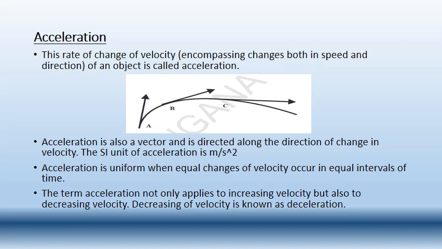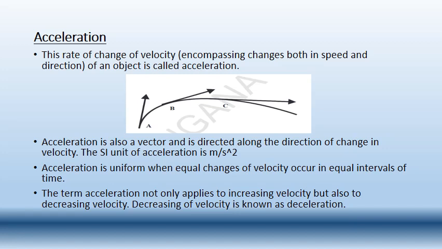So let us consider the same path, but the bus has been applying the brakes and decreasing the speed, or decreasing the velocity. So let us say here, at point A the velocity of the bus is 40 kilometers per hour, at point B it is 35 kilometers per hour, and at point C it is 30 kilometers per hour.